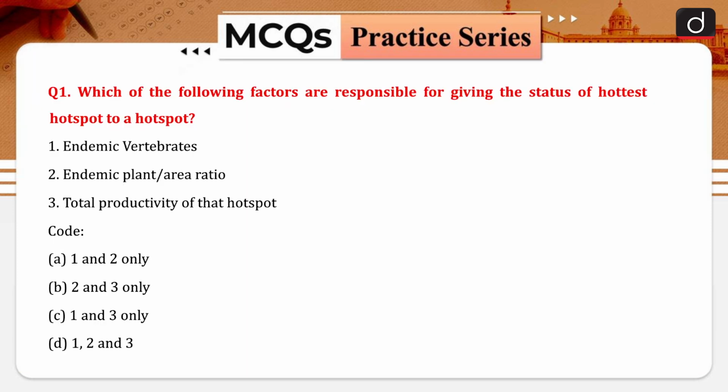So let's start with question number 1. Which of the following factors are responsible for giving the status of a hotspot to a place? The status of a hotspot is mostly related to vegetation and endemism. Hotspots are those areas which have a huge diversity. Here you can see endemic vertebrates, then endemic plants and per area ratio, then total productivity of that particular hotspot. When we are talking about a hotspot, it has nothing to do with productivity, it is about endemism and vegetation. So 1 and 2 would be your right answer.